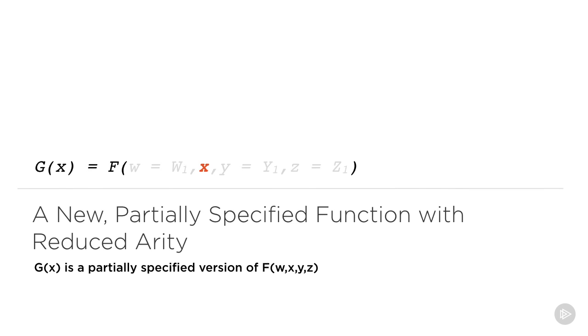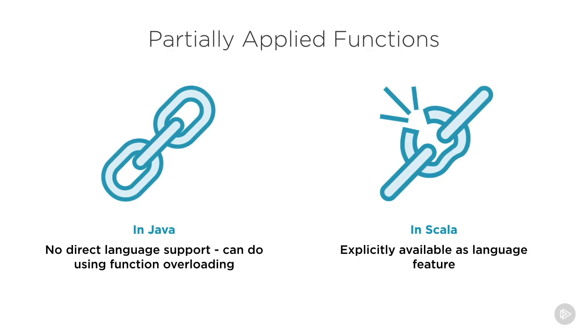The resulting function, after we have specified the values of 3 out of 4 parameters, is a unary function which we call g of x. g of x is a partially specified function with reduced arity. We obtained it by specifying the values of some but not all of the parameters into the original function. In a nutshell, that's the idea behind partially applied functions.